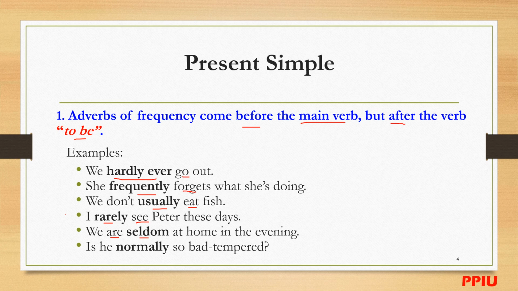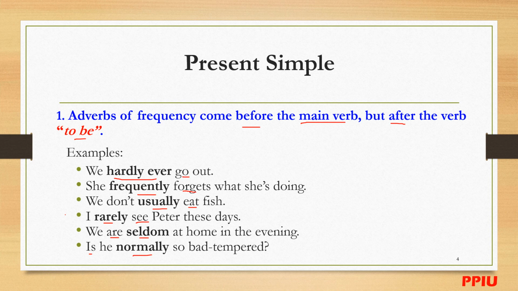Is he normally so bad-tempered? Normally is the adverb of frequency, and is is the verb to be. I hope you understand the word bad-tempered. I mean angry, like crazy, for no reason, in a bad mood or bad feeling, keeps complaining all the time.